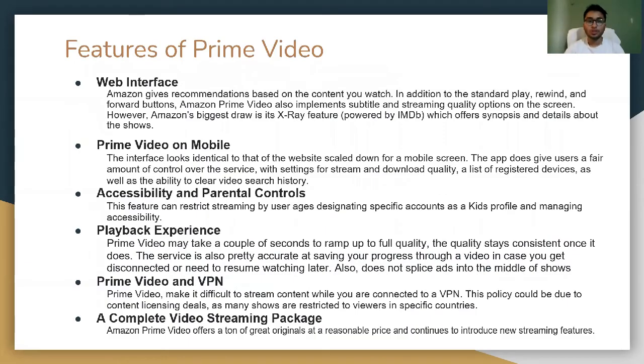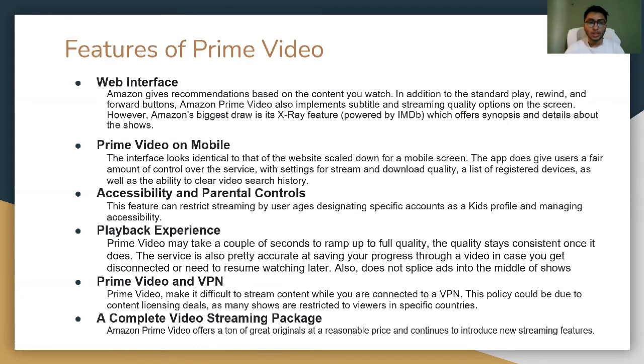Now coming to the features of Prime Video. First is the web interface. Amazon gives recommendations based on the content you watch. In addition to the standard play, rewind and forward buttons, there are also other features. Amazon Prime Video also implements subtitle and streaming quality options on the screen. However, the biggest draw is the X-Ray feature, which offers synopsis and details about the source and its actors.